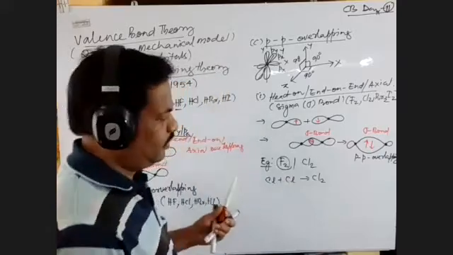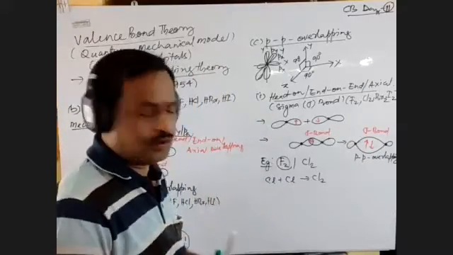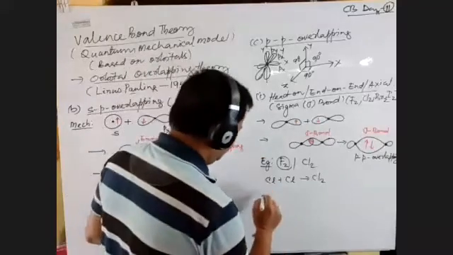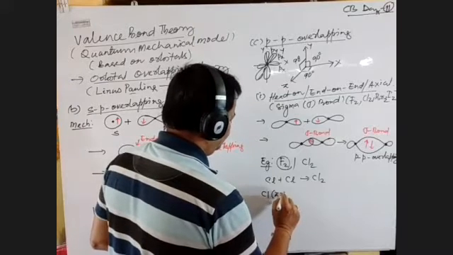Both are non-metals, so how are they forming? Each chlorine is short of one electron, so each chlorine shares one electron. What is the chlorine configuration? Atomic number is 17.